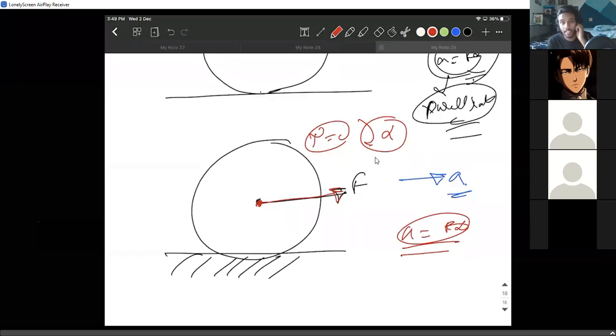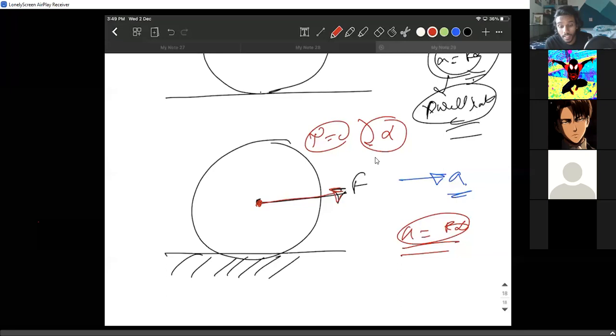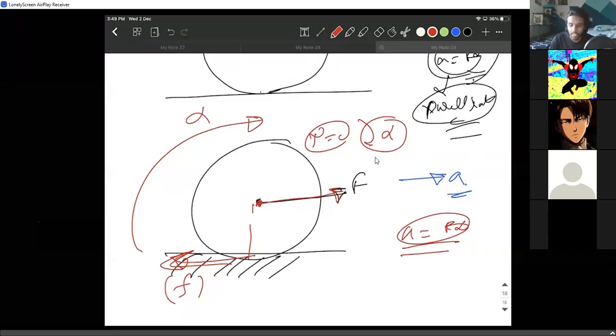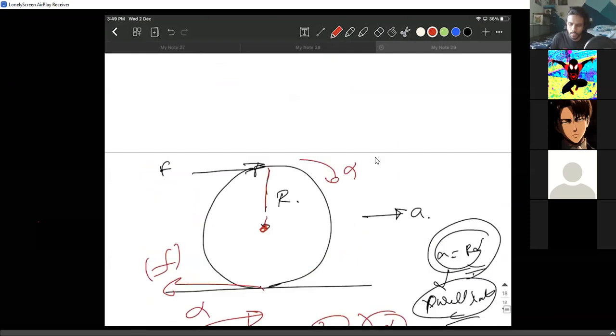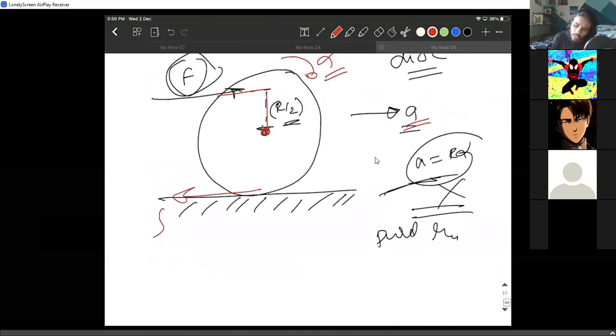Who is causing the angular acceleration? Friction. Exactly, it is friction. You clearly observe, the friction is creating an angular acceleration. The friction is creating a torque clockwise. So the friction will definitely help us create the angular acceleration. Let us just say there is friction here also. It might help us.